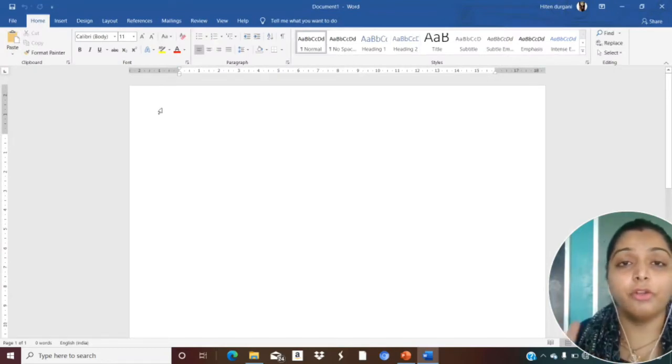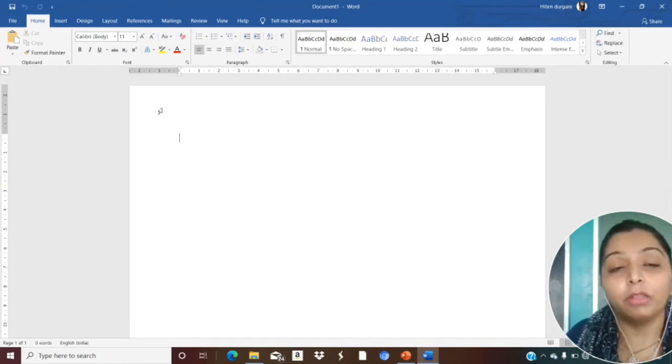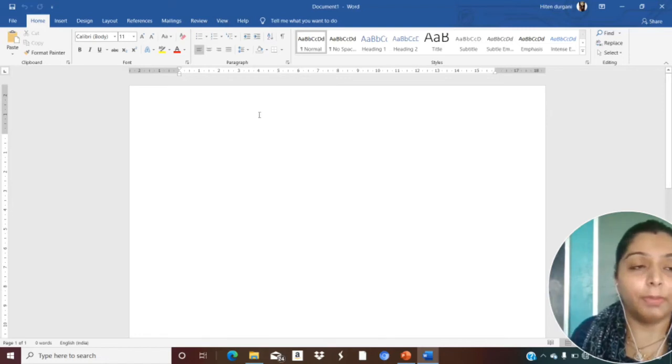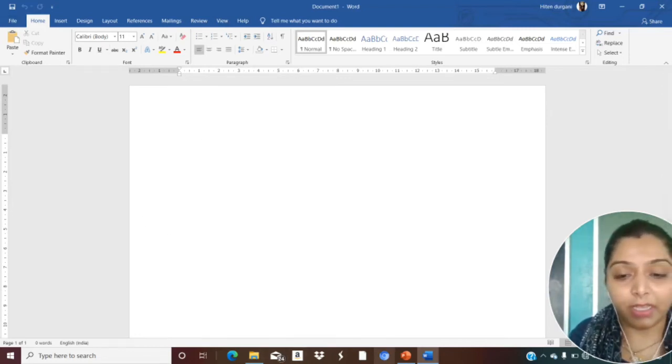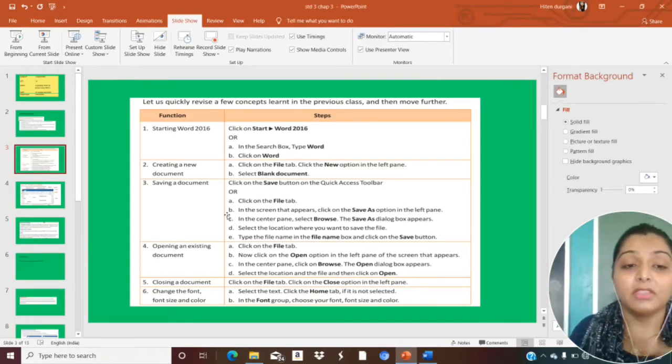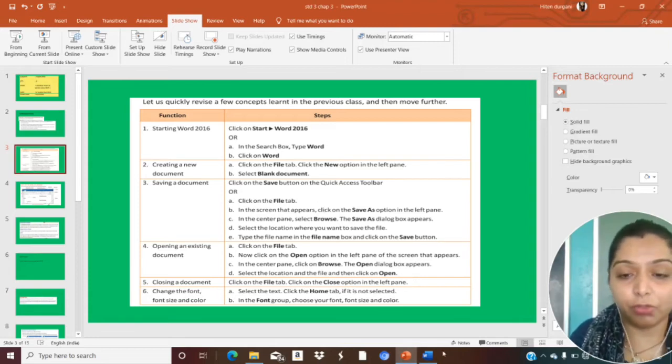This is the default Word document that we get whenever we open Word. Whenever we open this software, ये हमारा default document है जो appear होता है. Now, what was the next one? We will just have a look. Creating a new document, saving a new document. Now, I have shown you how you will create a new document.